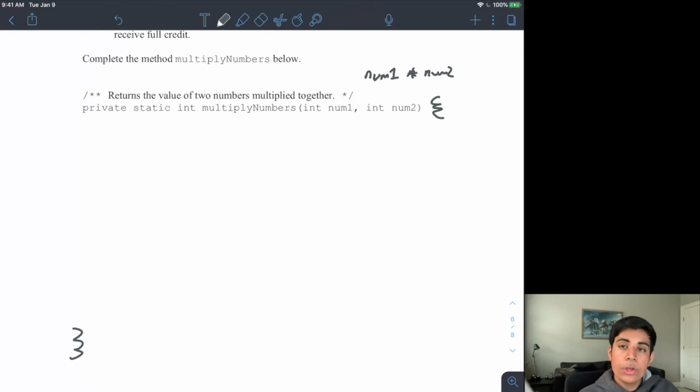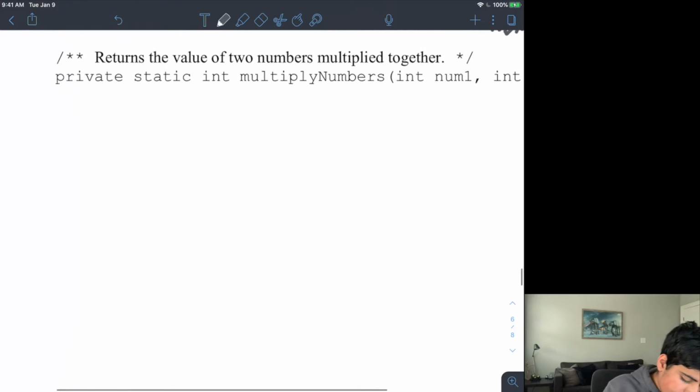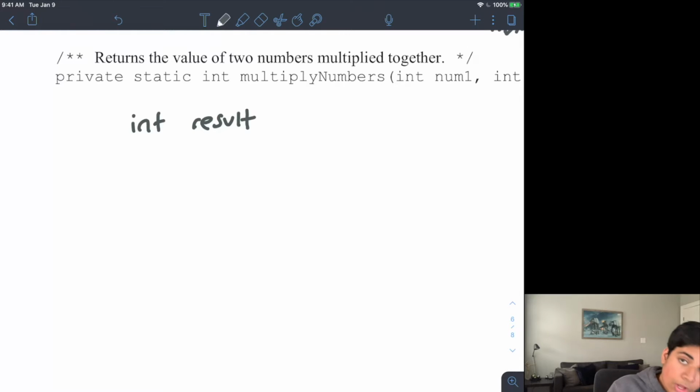I'm adding 2, 3 times. So I can say int result equals 0. I'm creating a result variable, which I'll be returning later, which is currently set to 0.